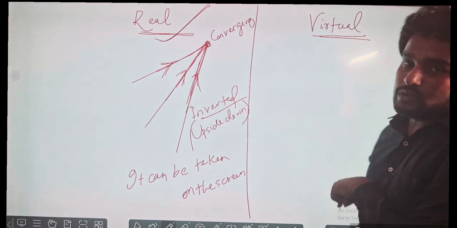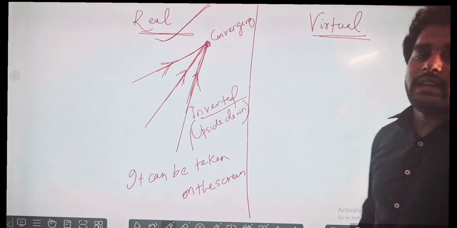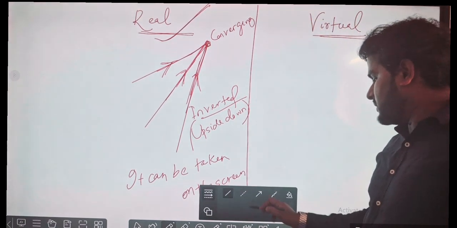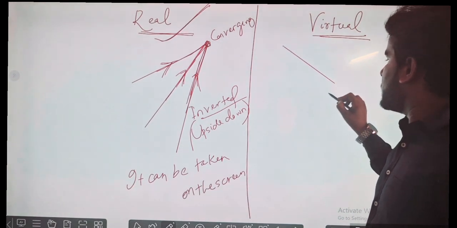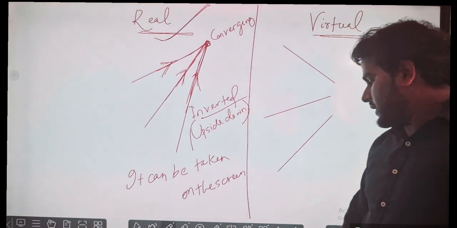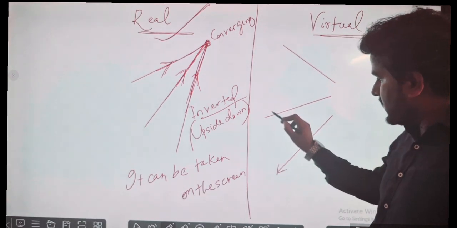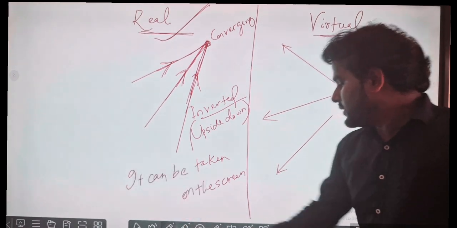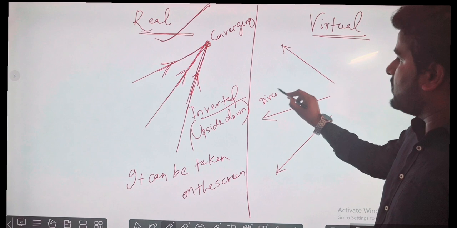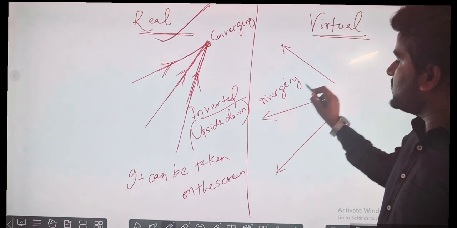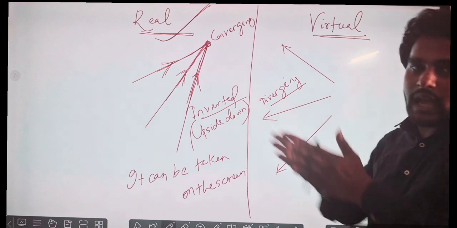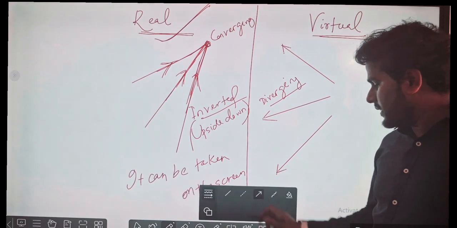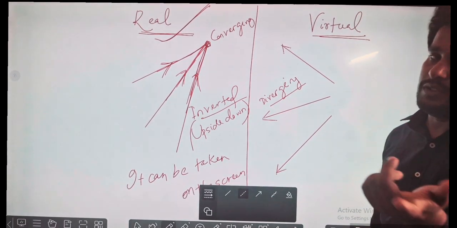But what about virtual? Virtual means they never converge in their real path. They always diverge. Diverge means they separate from each other. This one will go this way, this one this way, this one this way. So all the reflected rays will go away from one another. That is the divergence. These are diverging rays. They are not meeting each other, just going away from one another. But we have to make them meet so that the image will be formed.